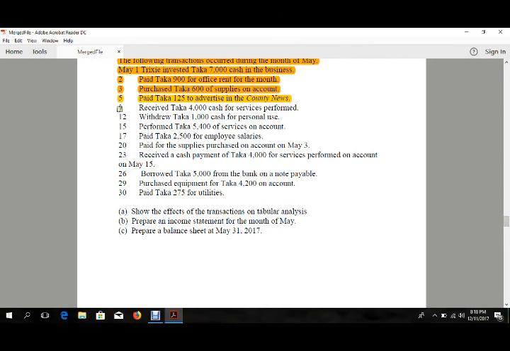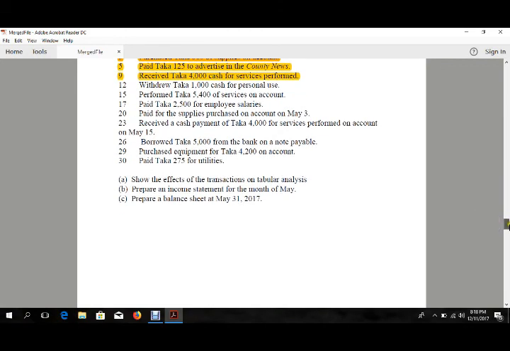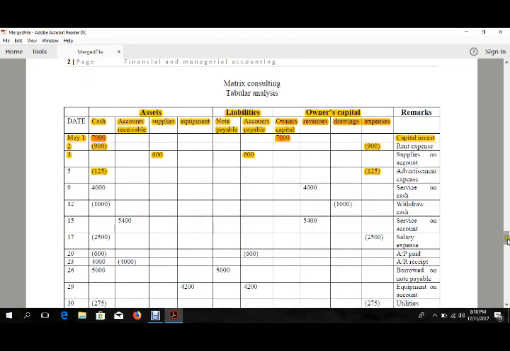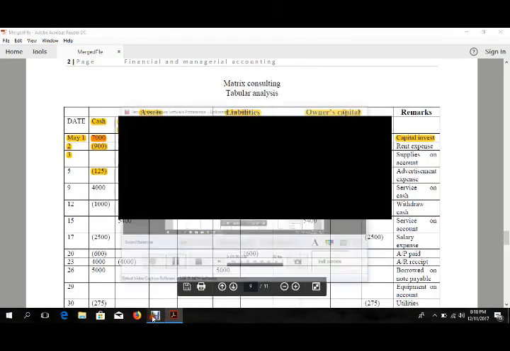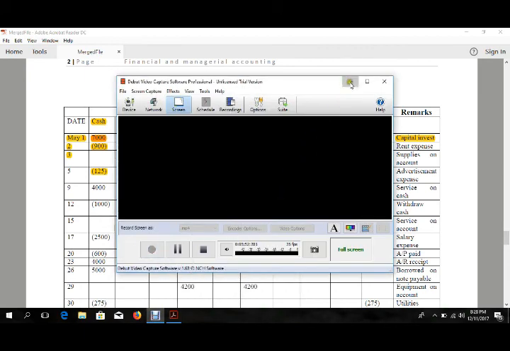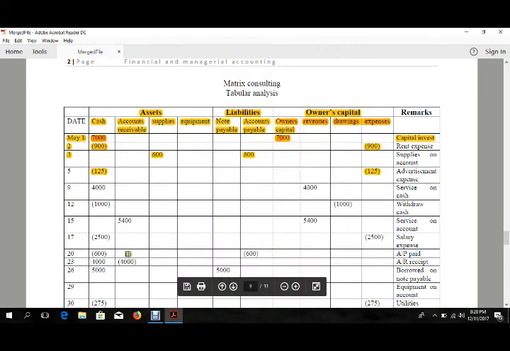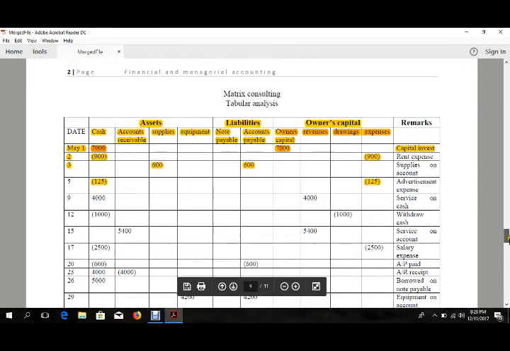Next entry is that received 4,000 taka cash for the services performed. Trixie provided some services and got 4,000 taka in cash. Sorry for the inconvenience. Let's go for our next entry.